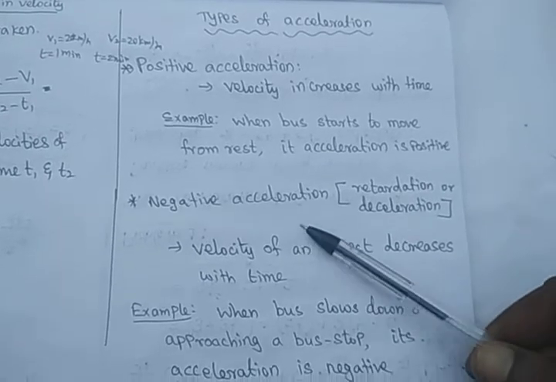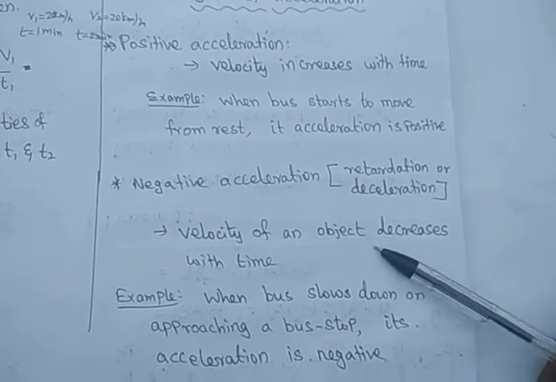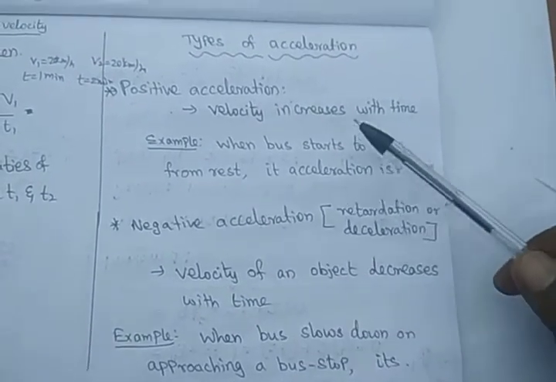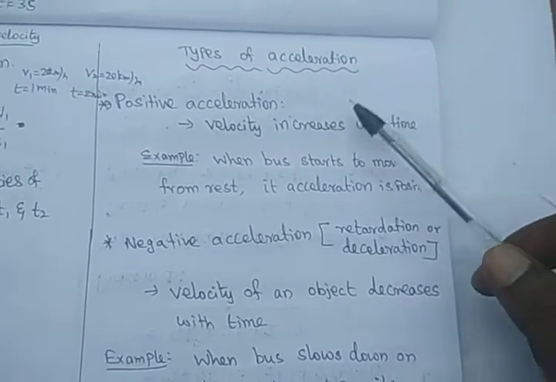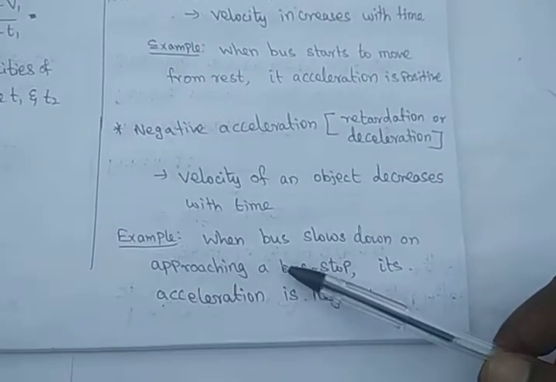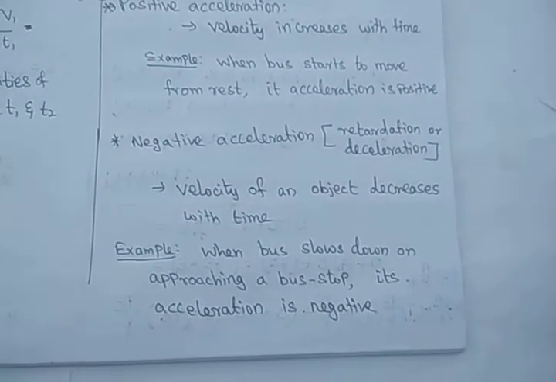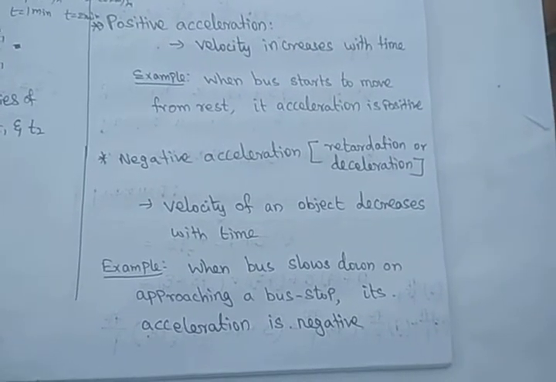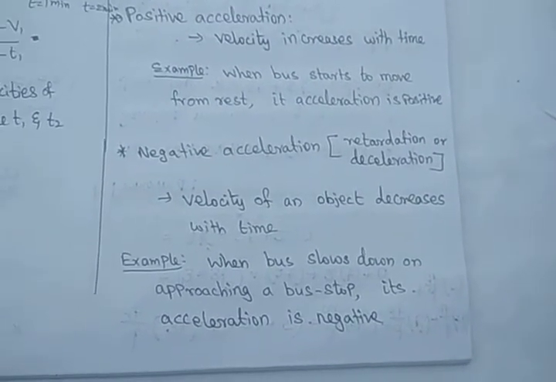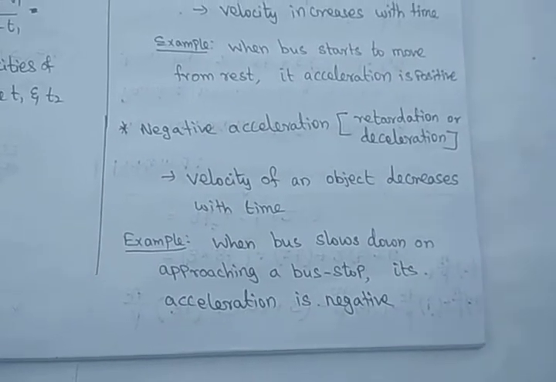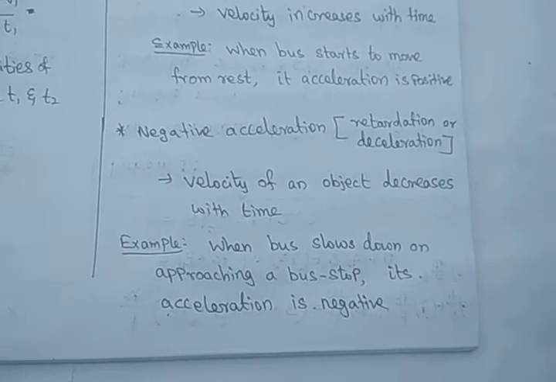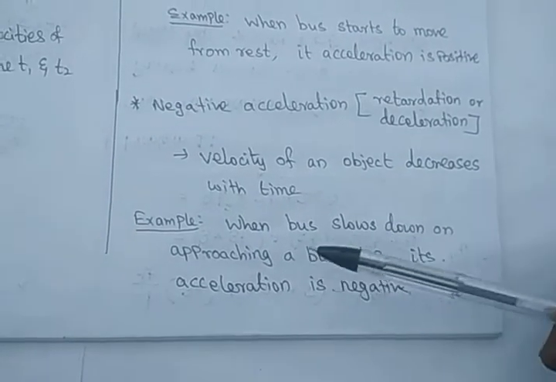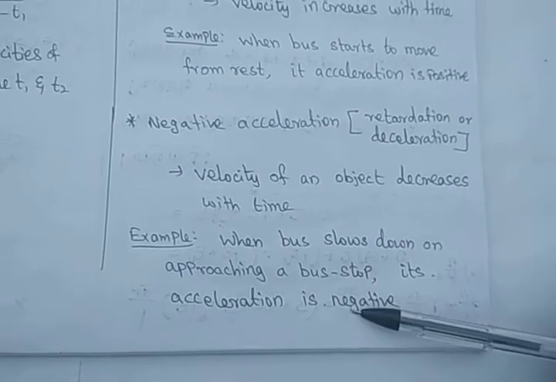So what is negative acceleration? The velocity of an object decreases with time. As the time increases, the velocity decreases. Let us consider a good example. When a bus slows down as it approaches the bus stop, the driver knows that this is the place for the bus stop, so as he approaches the bus stop, he will slow down. Then the bus slows down and comes to rest. So that acceleration is a negative acceleration.